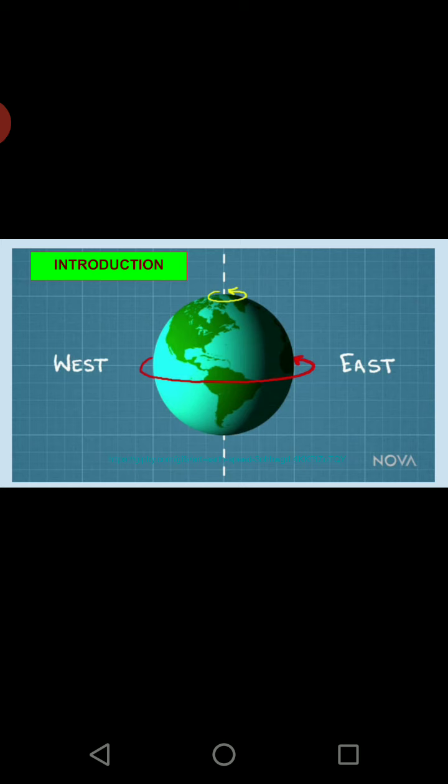So when the earth is rotating around itself, it brings day and night. Obviously, the part of the earth which is in front of the sun will be experiencing day, and the other part will be experiencing night. One more thing to notice in this particular figure: you will see that the earth is not straight.